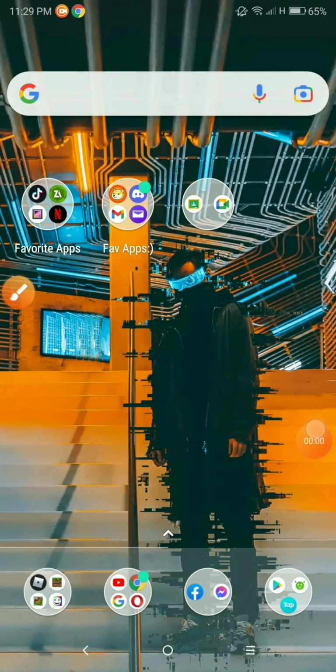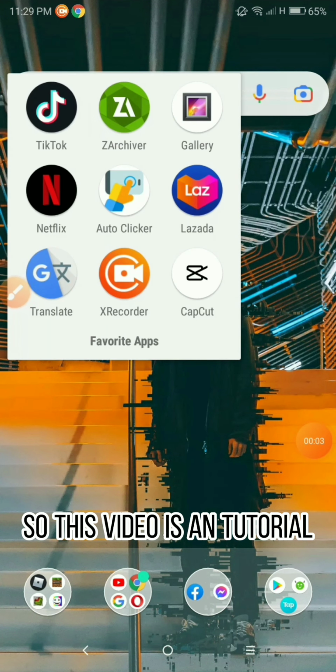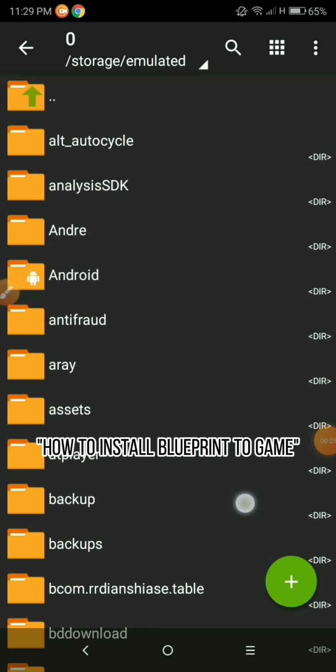Hello guys. So this video is a tutorial on how to install Blueprint to the game.